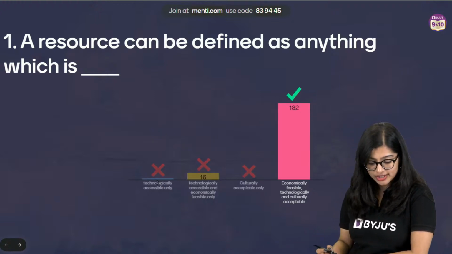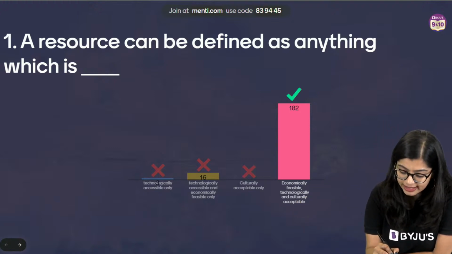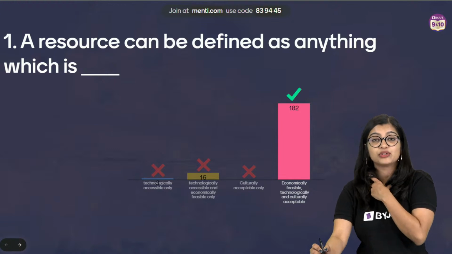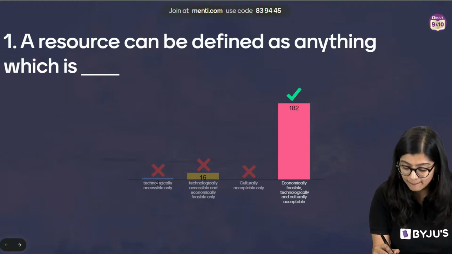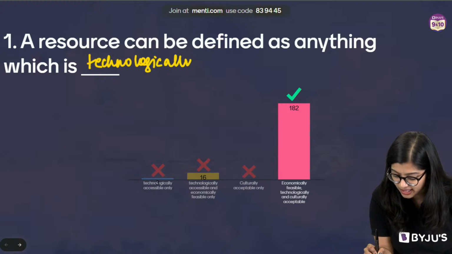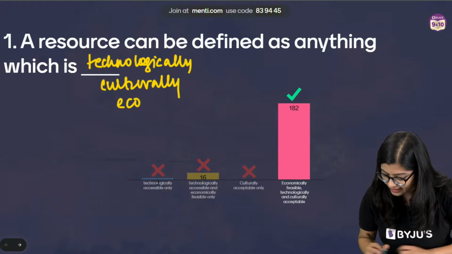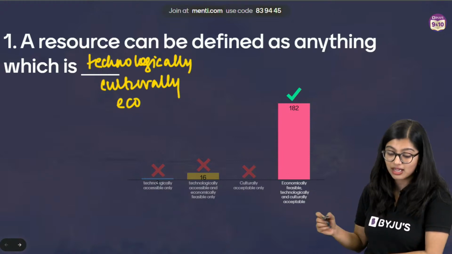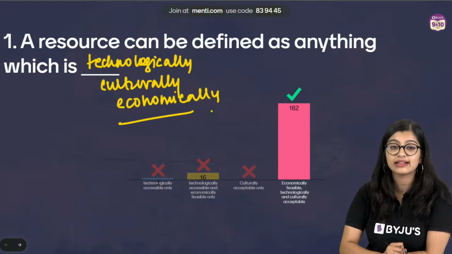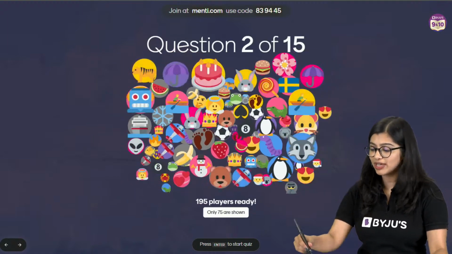Alright, everybody has voted and many of you got the answer correctly. What is a resource? Resource is something which is of our benefit, right? Something that we use for our benefit or which can be used, which is usable, but it needs to be technologically accessible, economically feasible and culturally acceptable. All three need to be there. Only then we say that it is a resource, right? So quickly moving on to question number 2.